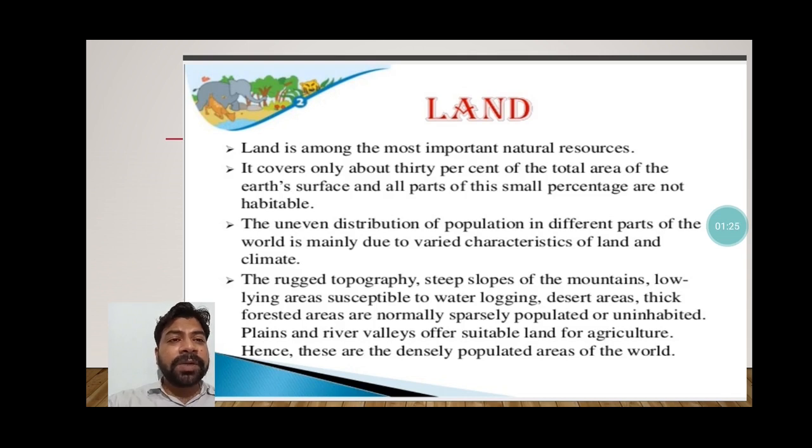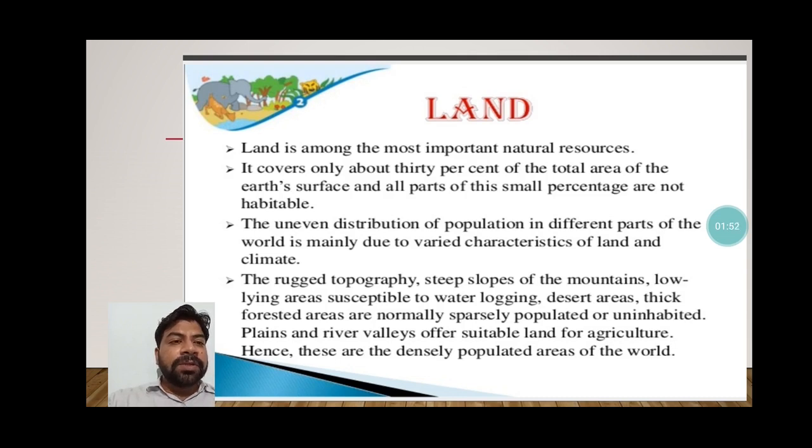It covers only about 30% of the total area of the earth's surface, and not all parts of this small percentage are habitable. It means somewhere volcanic mountains are there, somewhere water bodies are there. These are areas which are not habitable. So understand that we have 30% of land, but everywhere we cannot settle down.